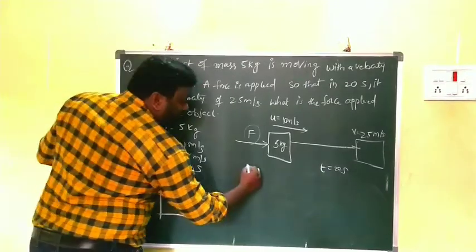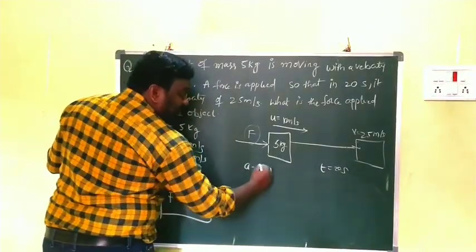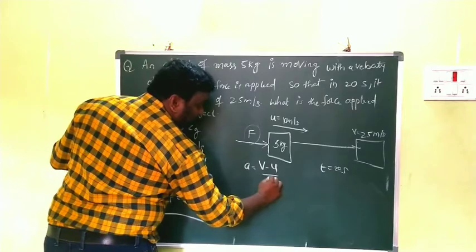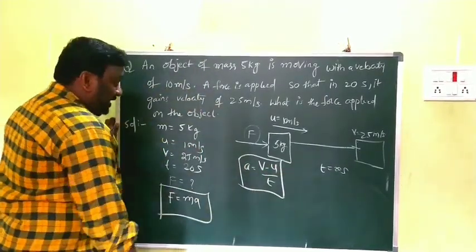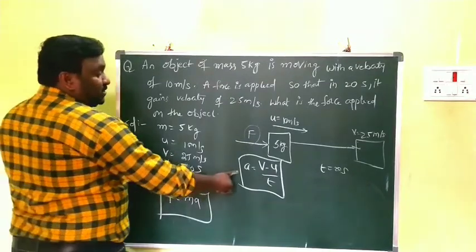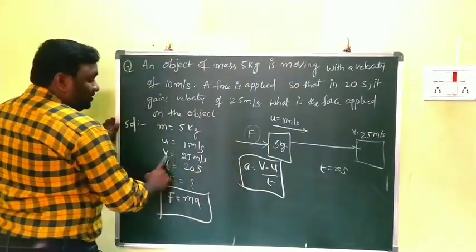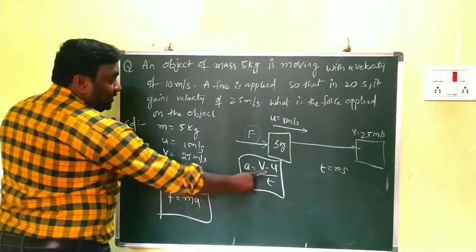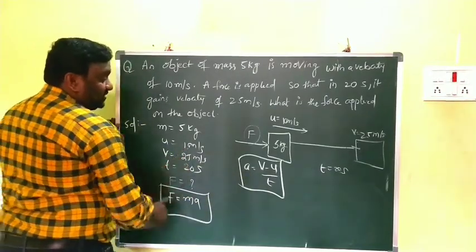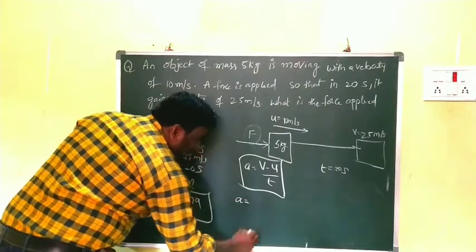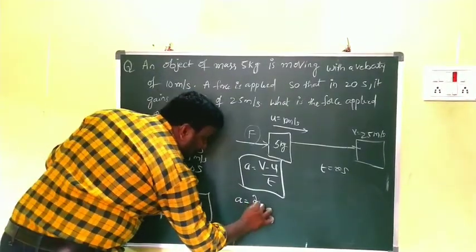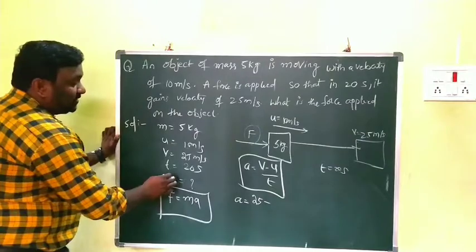So already we know the acceleration formula: a is equal to (v minus u) by t. This is the formula for acceleration. In that, what is v? Final velocity, 25. And what is u? 10 meter per second. What is time? 20 seconds. Substitute here. a is equal to 25 minus, u means 10,